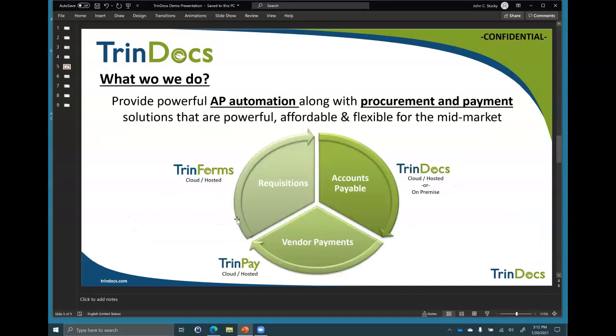All right, 3 parts to our solution today. TrinDocs has really grown. We have TrinDocs, the automation piece. That's what we're kind of talking about a little bit. TrinForms, where we're going to show the TrinForms solution today. TrinForms is for requisitions. That's for the entry level, the creation of a request of a purchase, and then payments. We've even added a payment solution.